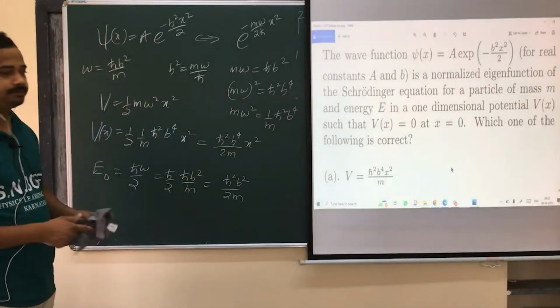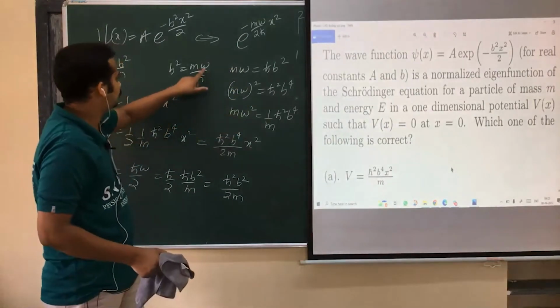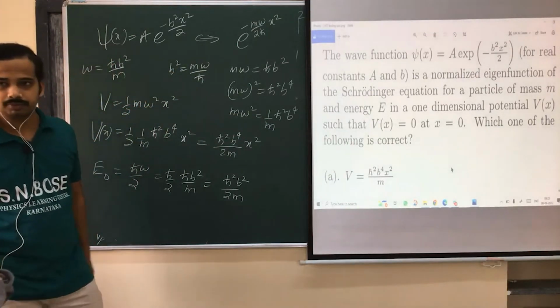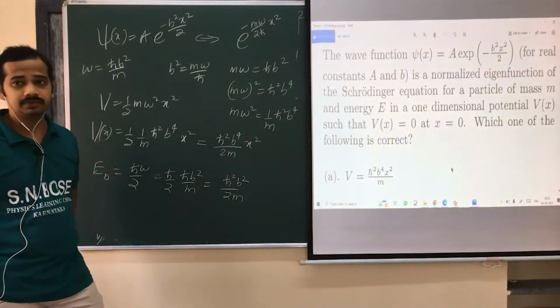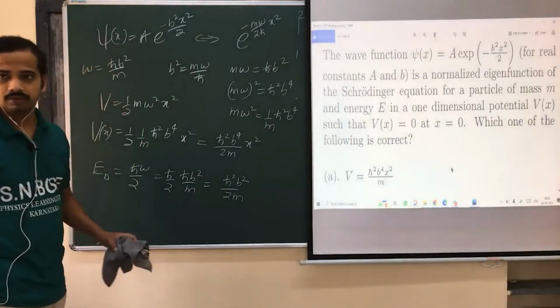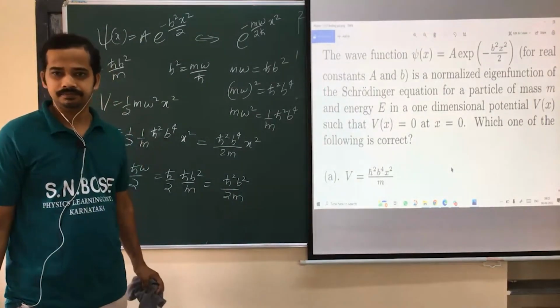Do it in your way. Look at here, I did it like this. Later I found that I could have solved it for omega and substituted everything in terms of omega. Mass and h bar will not change. The difference is omega. Omega is a characteristic of that spring constant or something. You can say like this.